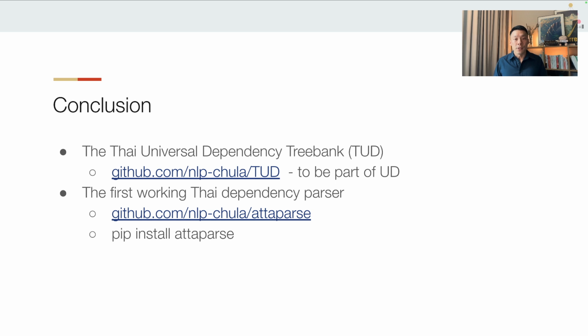So here's the conclusion. We made the largest Thai dependency treebank, which you can download here, and it's soon to be uploaded onto the Universal Dependencies project. So stay tuned for that. And we also made the first working Thai dependency parser, which is a graph-based parser based on Stanza, and that achieved the best overall result, although it's not a transition-based parser. It can be downloaded on GitHub, and if you just want to use it, you can pip install and use it in Python as well.